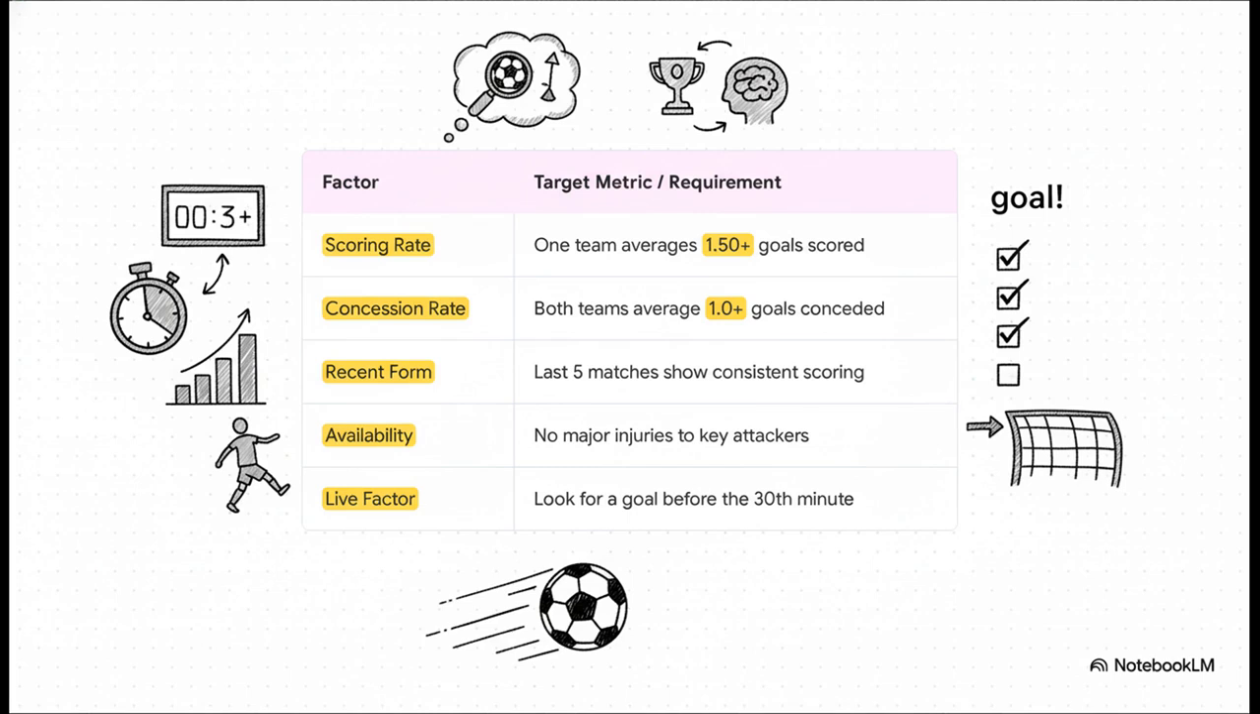3. Does their recent form actually back this up? 4. Are the key goal scorers actually playing today? And finally, as a little bonus, if you're watching live, does an early goal pop in to show the game is wide open? If you can tick these boxes, you've officially moved past just guessing and into real strategic analysis.